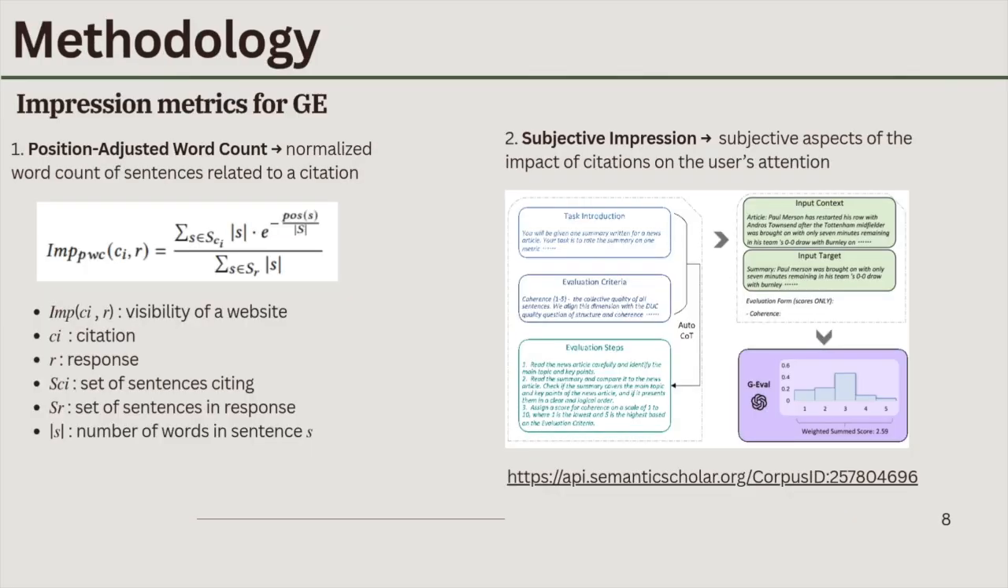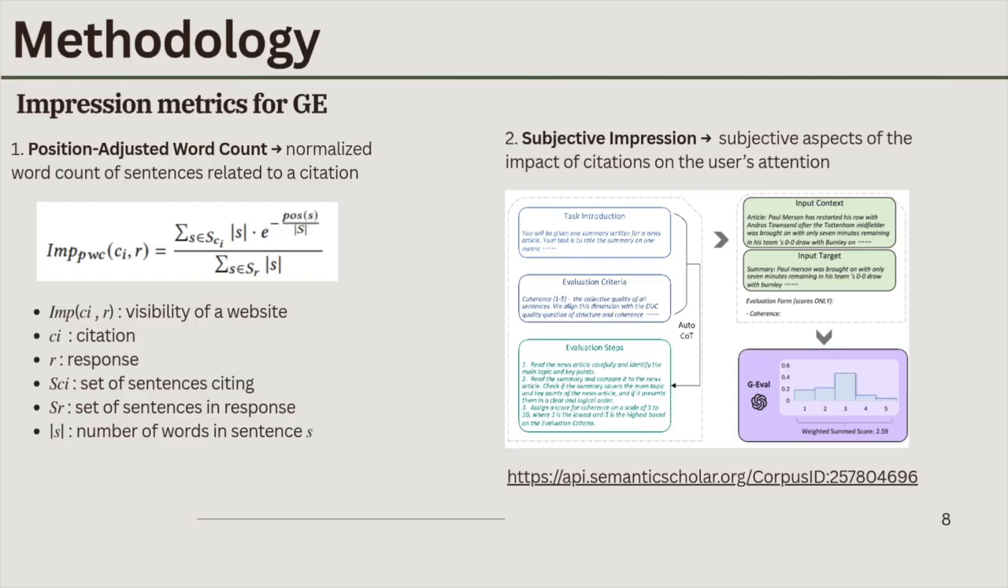The paper proposes a position-adjusted word count that reduces the weight by an exponentially decaying function of the citation position. Intuitively, sentences that appear first in the response are more likely to be read, and the exponent term in the definition of Imp-PWC gives higher weightage to such citations. Thus, a website cited at the top may have higher impression despite having a lower word count than a website cited in the middle or end of the response. You can see that Imp-PWC is the visibility function of a website, and c_i is the citation, r is the response, S is the set of sentences in the response, and |s| is the number of words in the sentence.